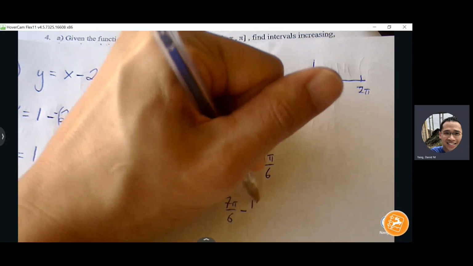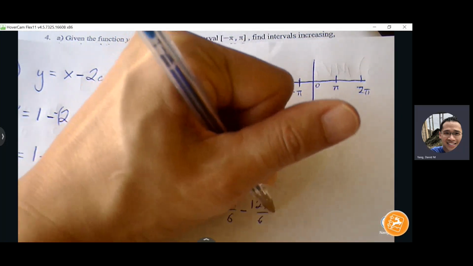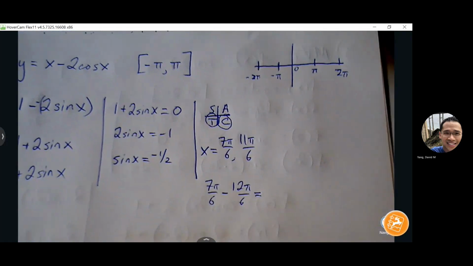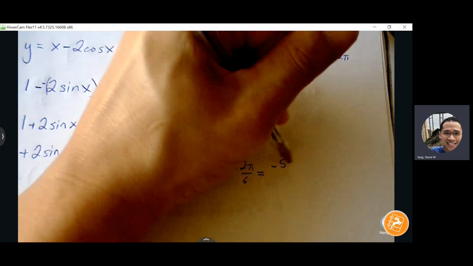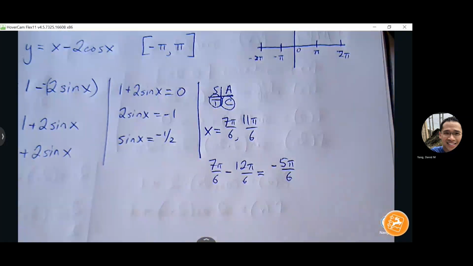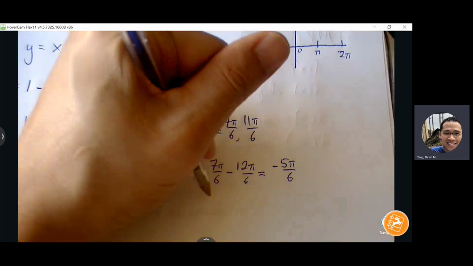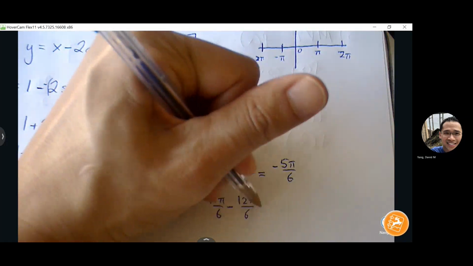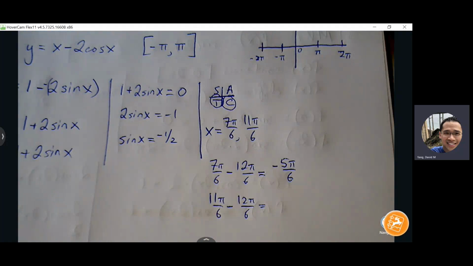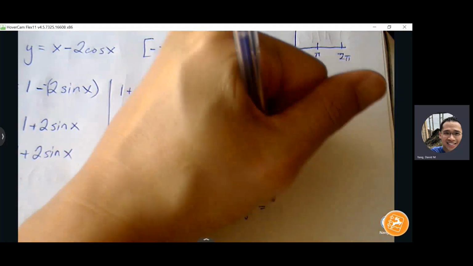Subtracting 2 pi, same thing as 12 pi over 6, just to match common denominator. What's that equal to? Negative 5 pi over 6. And then 11 pi over 6, same thing as negative pi over 6.